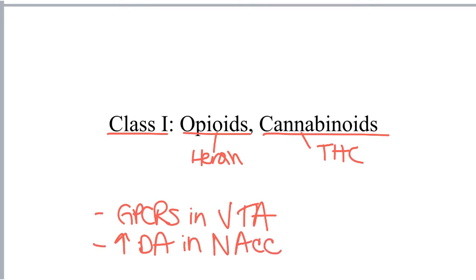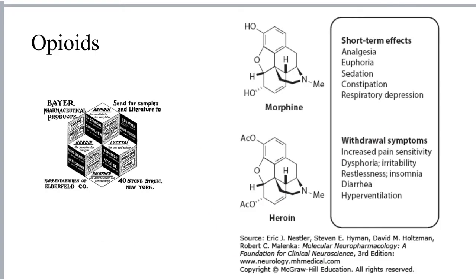Therefore, all drugs in this class activate G protein coupled receptors, and as I walk through each substance and its mechanism, I will identify the specific GPCR involved. Drugs in the opioid class, including the prototype opioid agonist morphine, produce reward and euphoria by activating mu-opioid receptors in the mesolimbic dopamine pathway. Specifically, these drugs activate mu-opioid receptors in the ventral tegmental area.